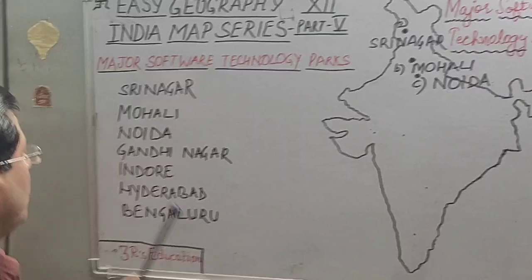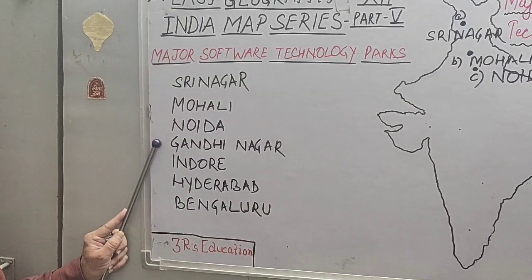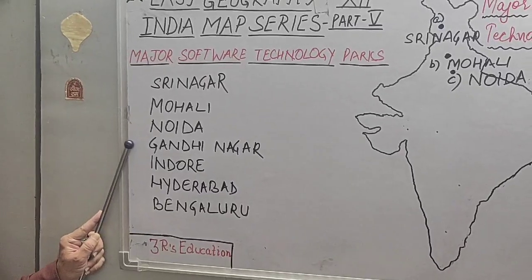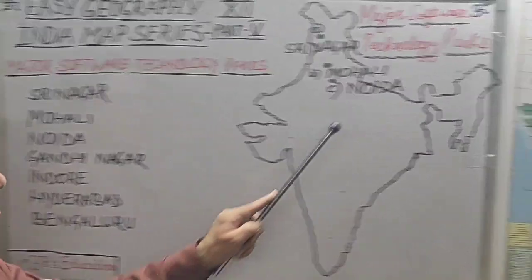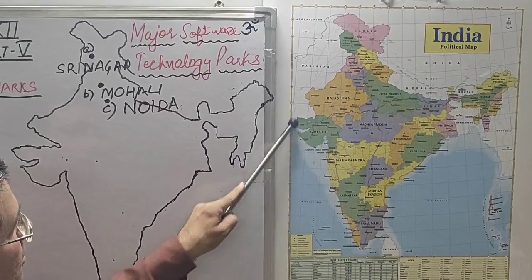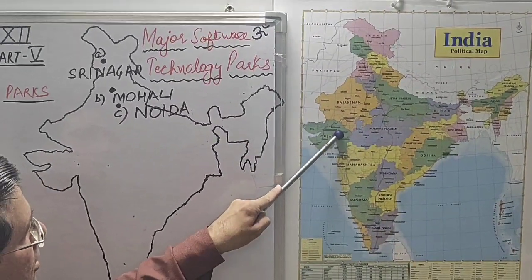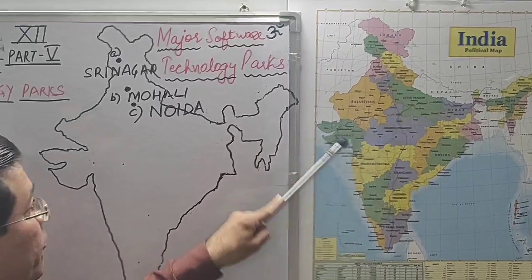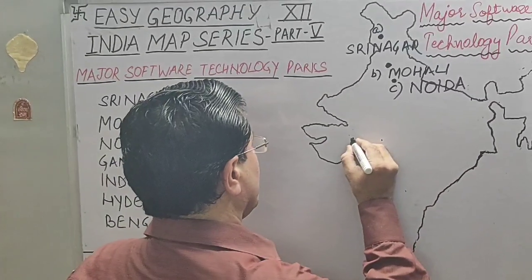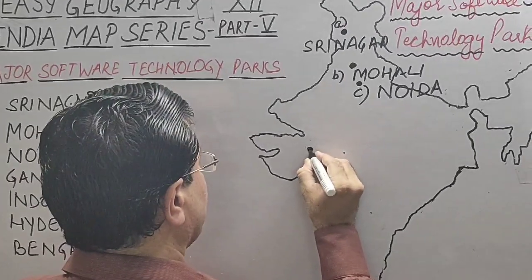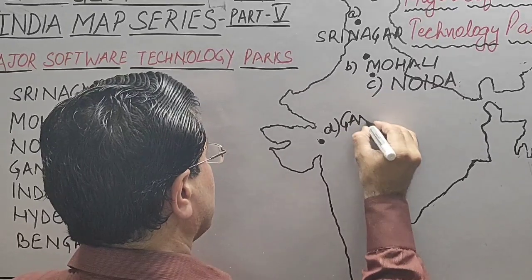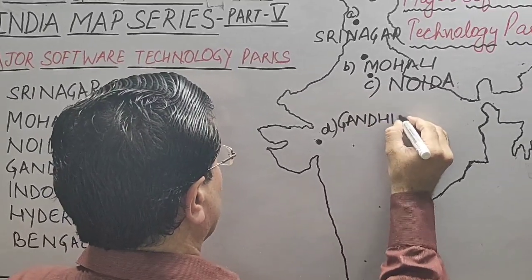Okay, friends, now you see next software technology center which is going to come in exam is Gandhinagar. It is located in Gujarat. You look at the map of India again. This is your Gujarat. In Gujarat, this is your Gandhinagar, capital city of Gujarat, Gandhinagar. So this is your Gandhinagar, capital city of Gujarat. D part, Gandhinagar. Okay, friends.